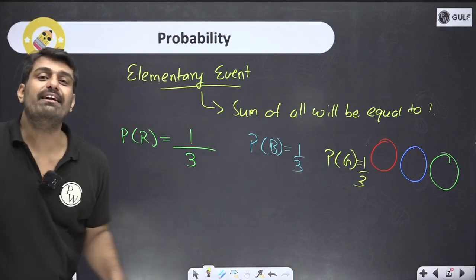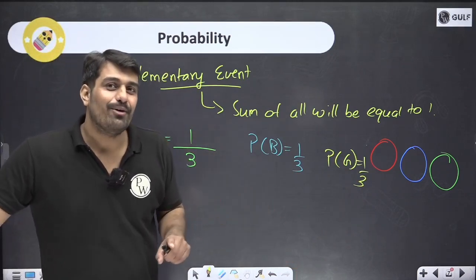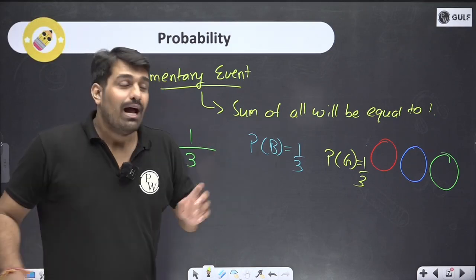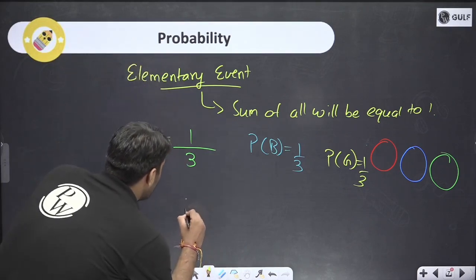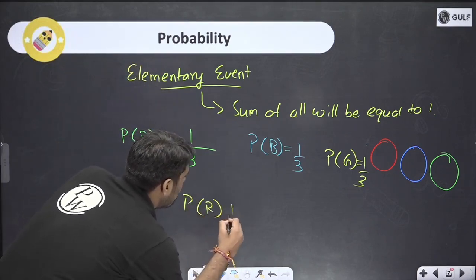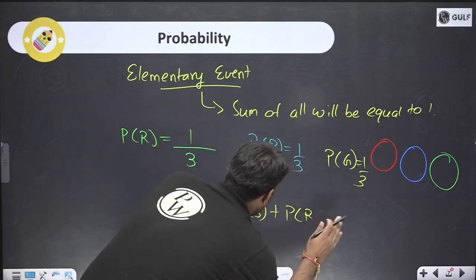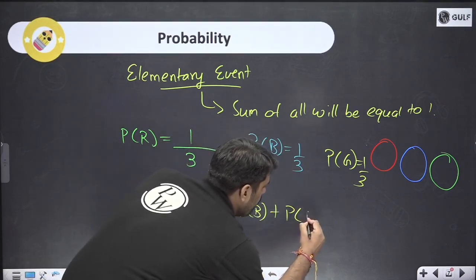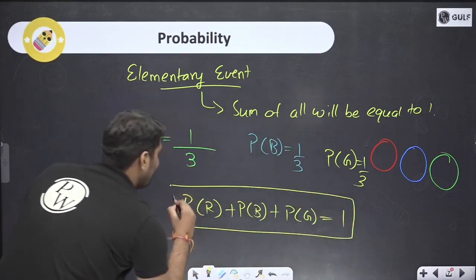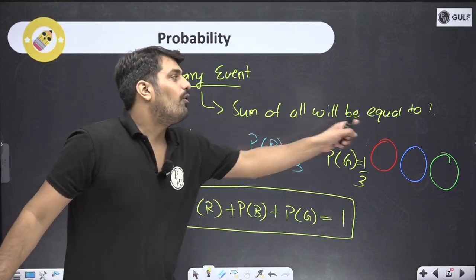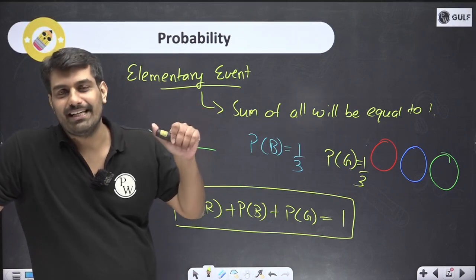These are all elementary events. Why are they elementary events? Because in all the 3 cases, we are having only one outcome possible. Elementary event, one outcome possible. So over here, the probability of red plus the probability of blue ball plus the probability of green ball, all these when added will be 1. And this is what I have said: the sum of all the elementary events would be 1. This is how elementary event is important.